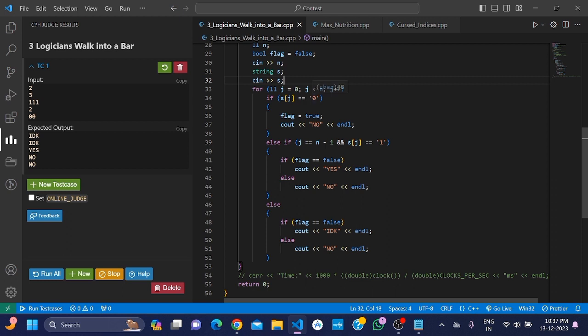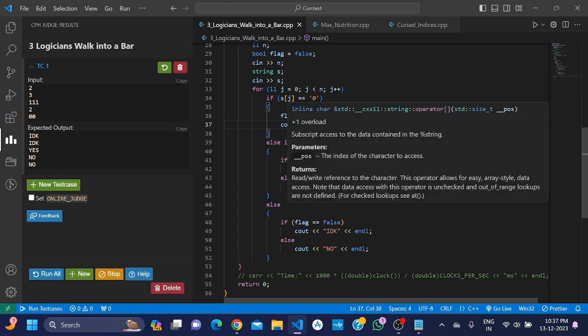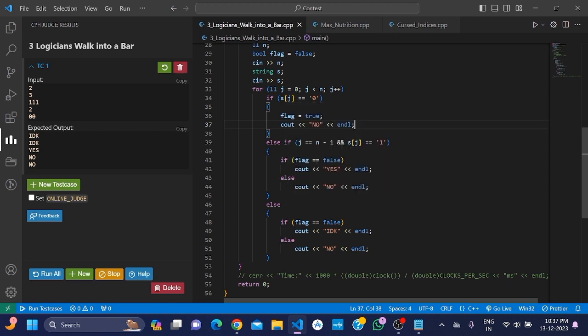If your character is 0, then simply print no, because he knows about himself that he does not want beer. If your character is not 0, then you have some possibilities.